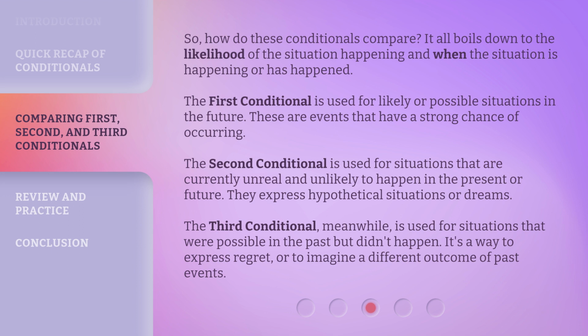The second conditional is used for situations that are currently unreal and unlikely to happen in the present or future. They express hypothetical situations or dreams. The third conditional, meanwhile, is used for situations that were possible in the past but didn't happen. It's a way to express regret, or to imagine a different outcome of past events.